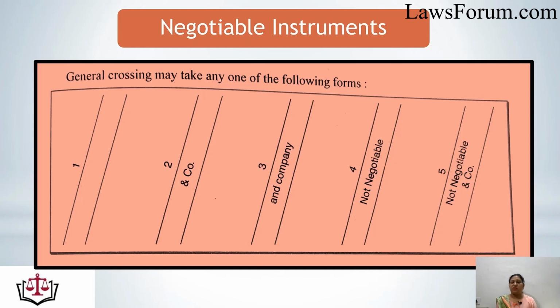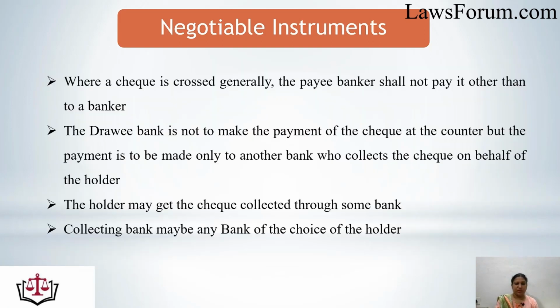In the fourth case, within the two parallel transverse lines, it says "not negotiable." And in the fifth, it mentions "not negotiable" and "and company," meaning both types of words are used. That means two transverse parallel lines, with or without the words "and company" and "not negotiable," make the check a generally crossed check.